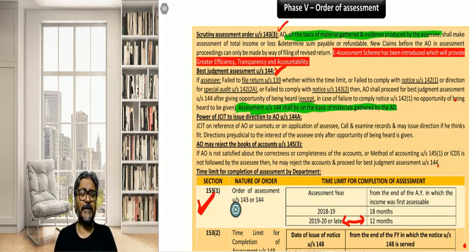Please take one sentence, write that sentence, all of you. The intimation shall not be considered as the order of assessment.